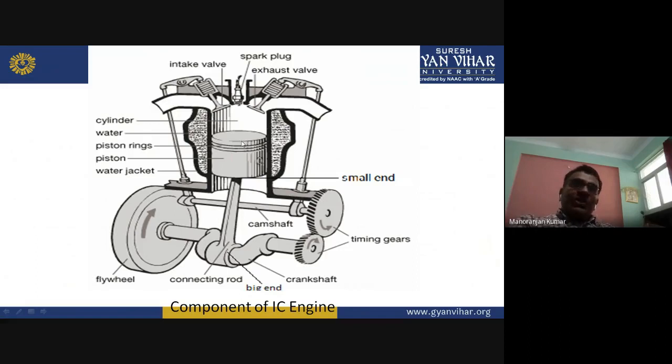So to protect this component from melting, a water jacket is provided around this engine cylinder. It will cool this engine cylinder. So this is all about the components. Also, on the periphery of this piston, you can see a small ring. This ring is known as the piston ring.